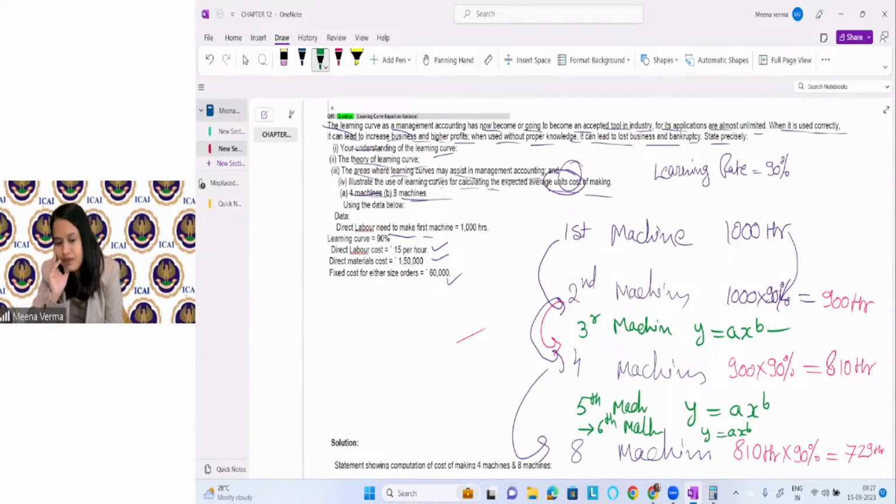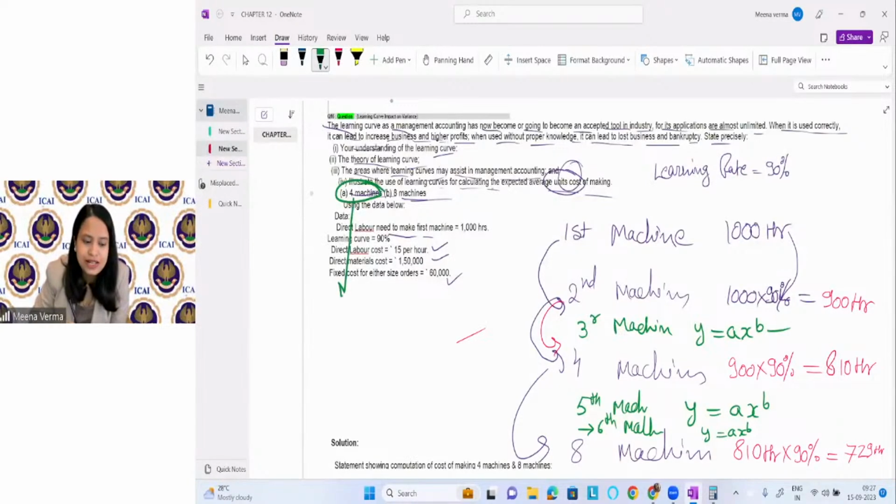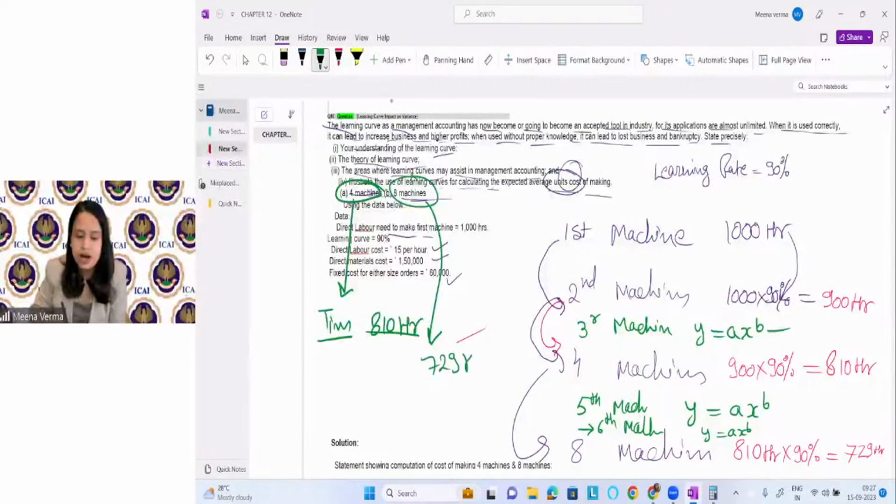So I have explained both the formulas. You can see here, if they ask you about the fourth machine, you can tell them the time. How much time is required for the fourth machine? It is now 810 hours, right? This is the time for the fourth machine. And what is the time for the eighth machine? The time for the eighth machine is 729 hours. So this is the time for the eighth machine.